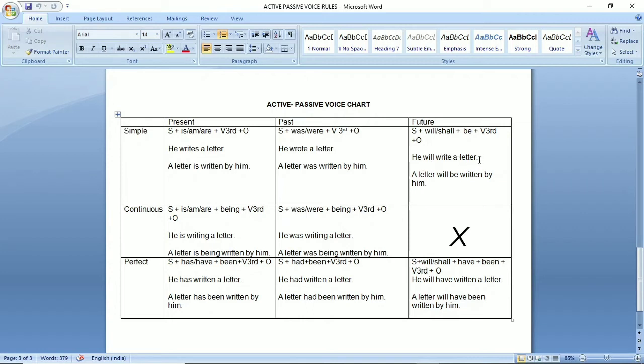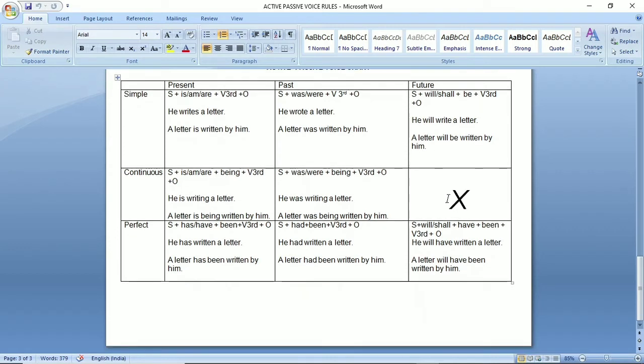Students, in your exam, in your test, you will get the sentence in this way, like this: he will write a letter, or he wrote a letter, or he writes a letter. You are to identify the tense. Once you identify the tense, then only you will be able to apply the formula. I have told you this earlier also, right? So a letter will be written by him.